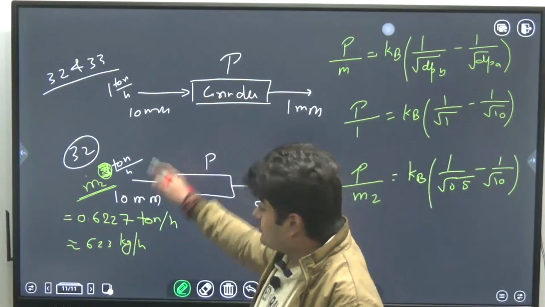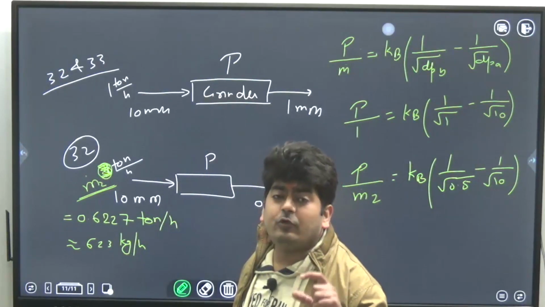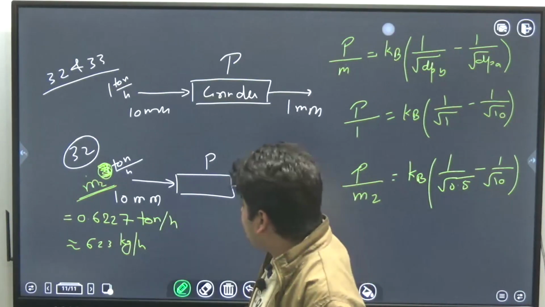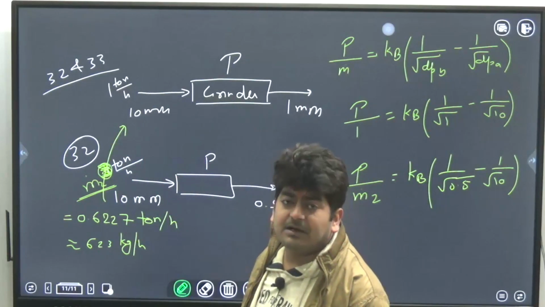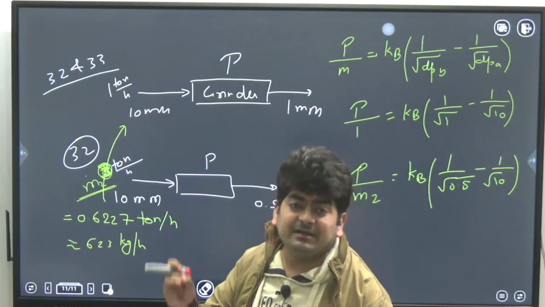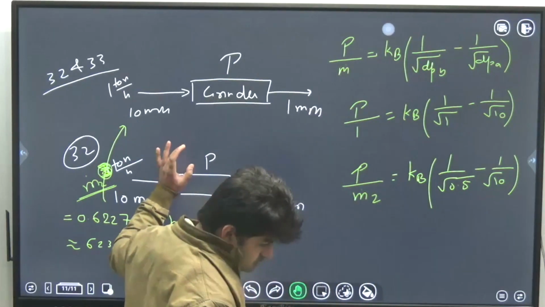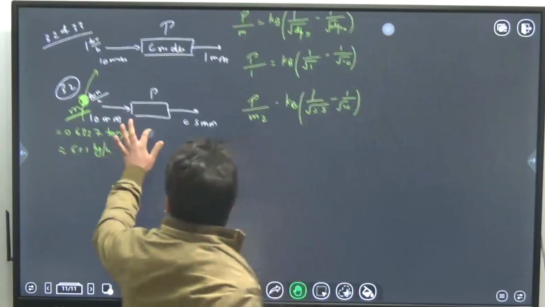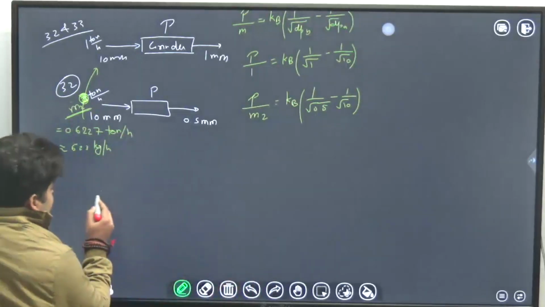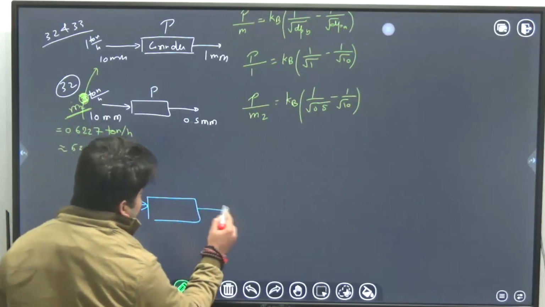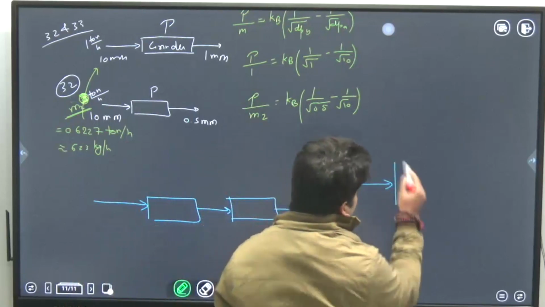For the same power input, the flow rate has reduced. Now 33 says if I want to restore the flow rate, meaning I want this flow rate again to be 1 ton per hour, 1000 kg per hour, then one additional grinder is used. And I have two options, two configurations. First, I am using that additional grinder either in series or in parallel.